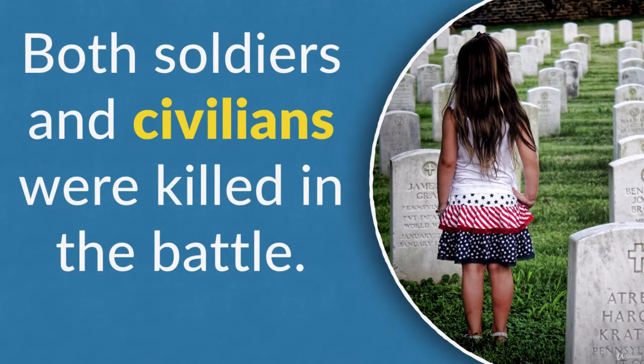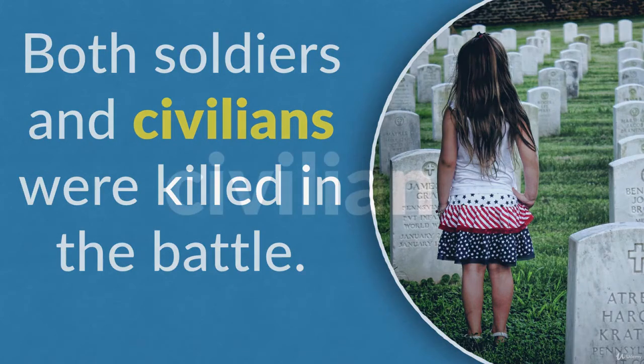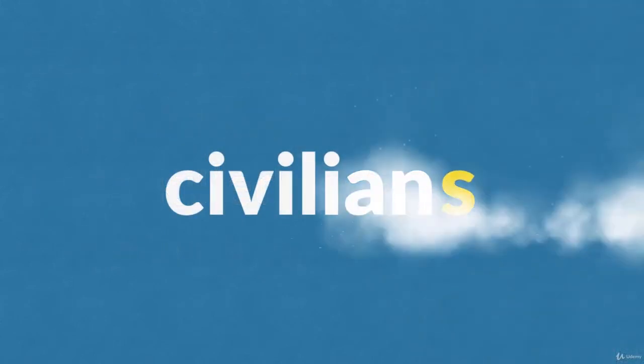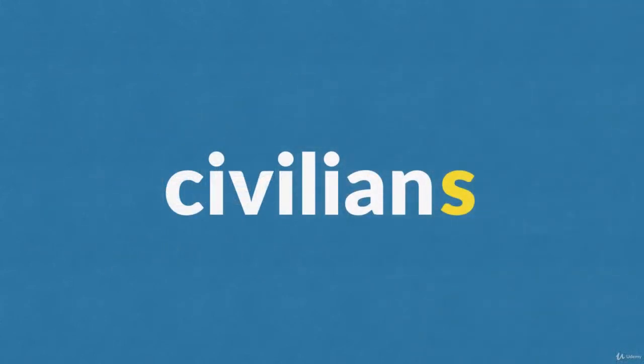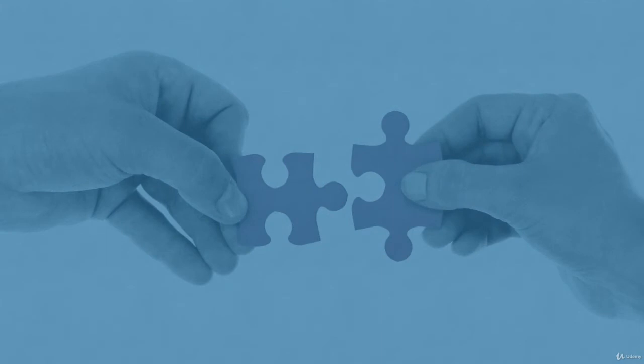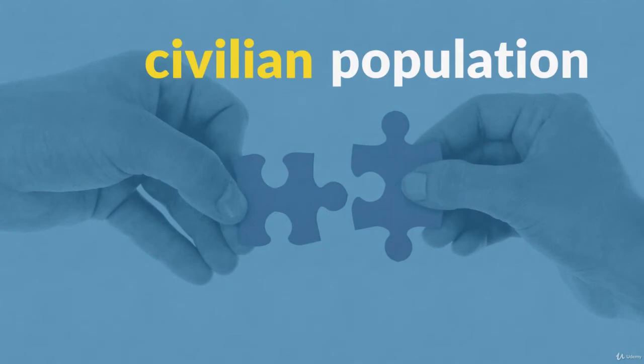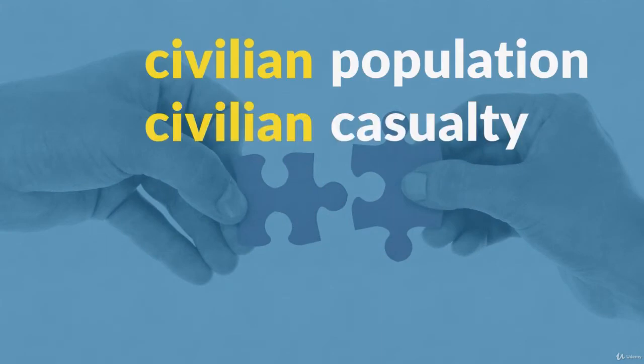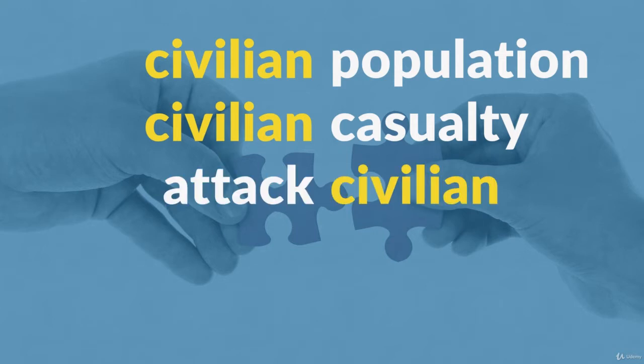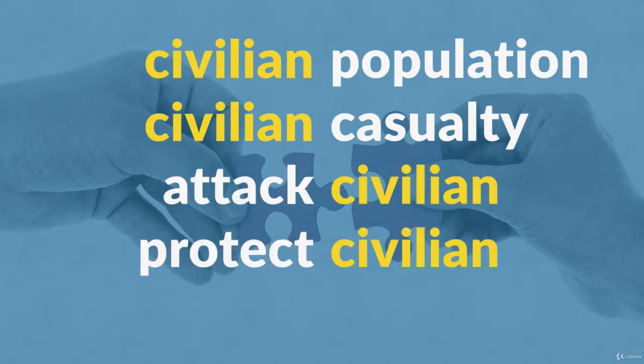Both soldiers and civilians were killed in the battle. So this is using civilian as a noun. So the plural of civilian is civilians. Some common collocations, we talk about civilian population, civilian casualty. You can attack a civilian or protect a civilian or protect civilians.